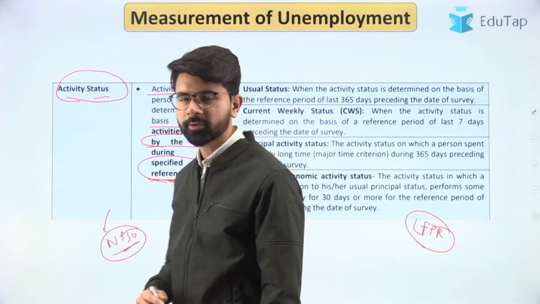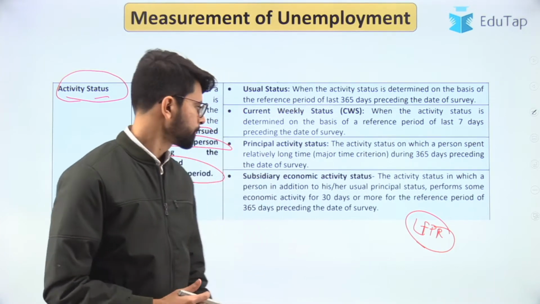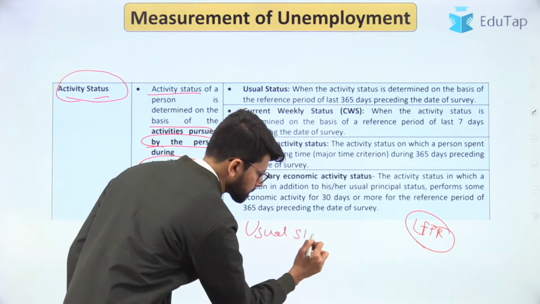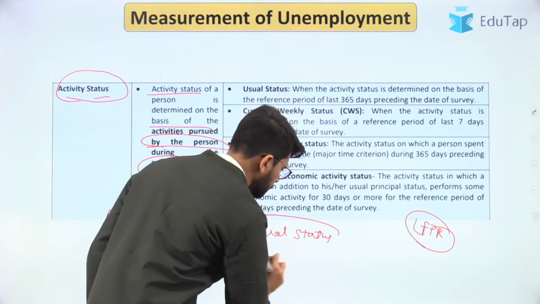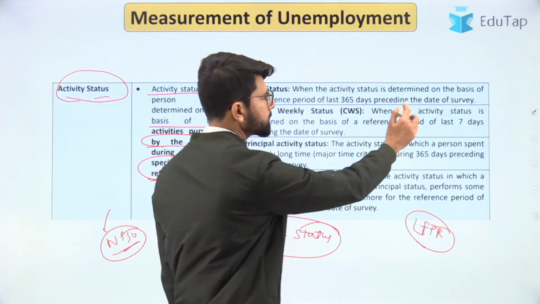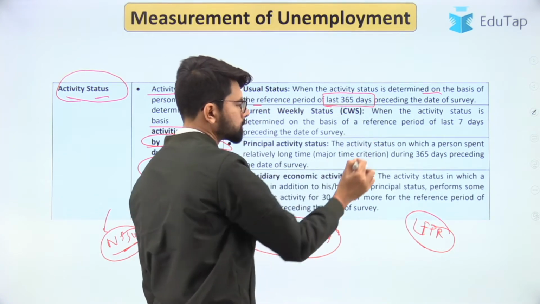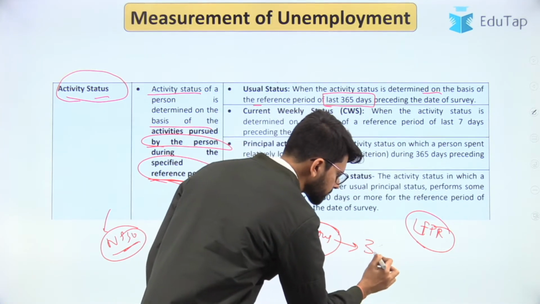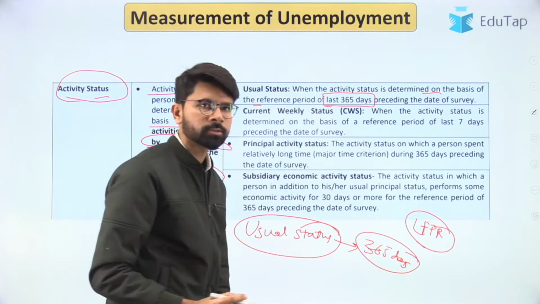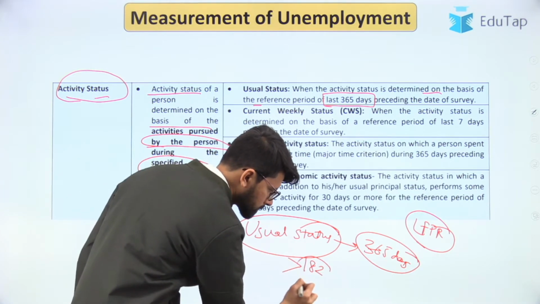So now let us look at the different criteria that have been used by NSSO to compute the unemployment rate. So the first measure is usual status. So what exactly do you mean by the usual status? When the activity status is determined on the basis of the reference period of last 365 days. So if you take the reference period of last 365 days, and if you are working more than 182 days,